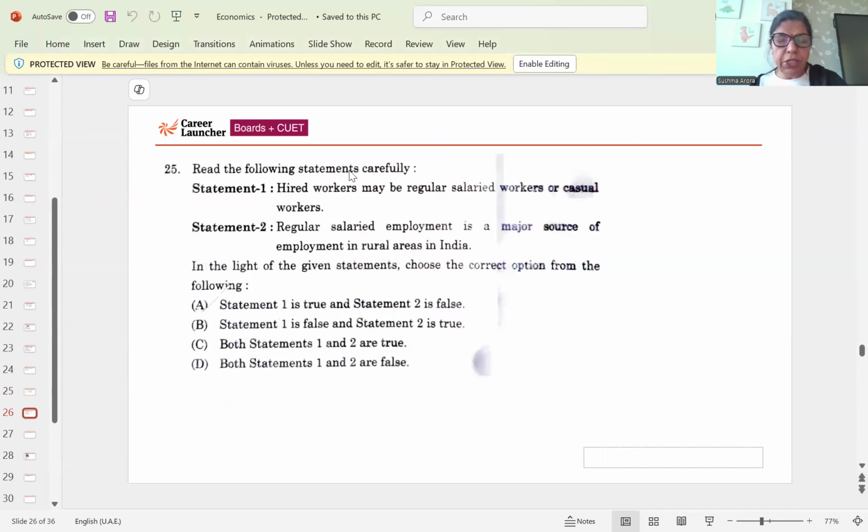Then question number 25, statement 1. Hired worker may be regular or casual. Yes. Regular salaried employees are a major source of employment in rural areas. No, that is not correct. There are not regular salaried employees in rural areas. So the first one is true, the second is false. Option A is correct in that case.